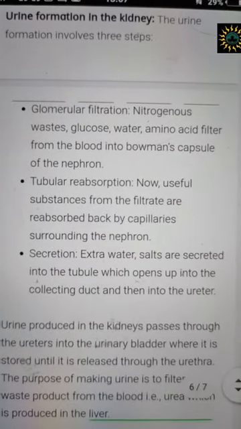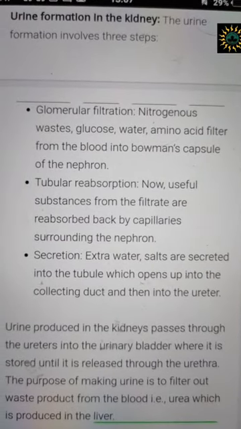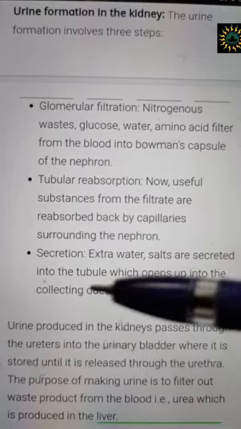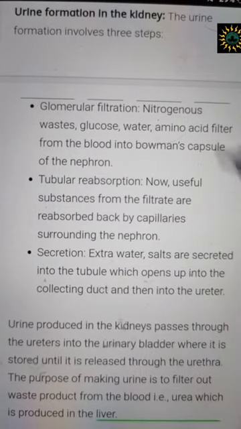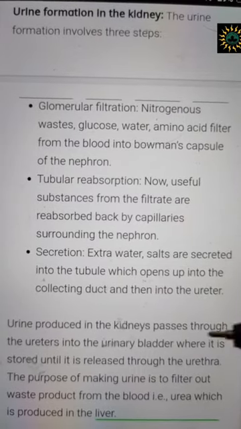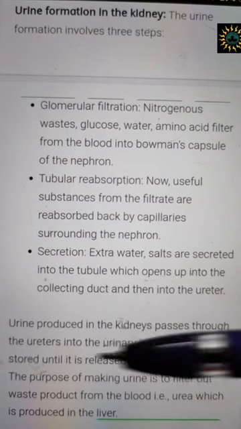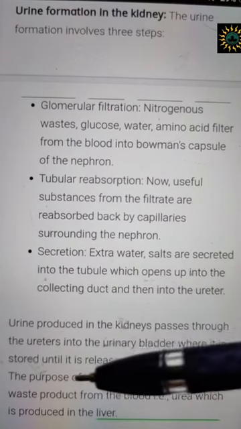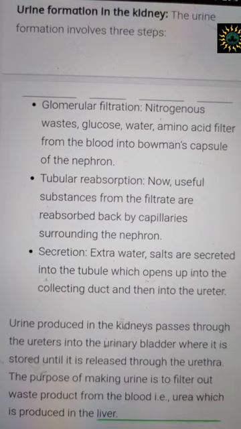Now I can call it urine after the tubular secretion has taken place. Now urine obviously has been produced. The collecting duct, which will join to form the ureter, will now carry the urine to the urinary bladder.